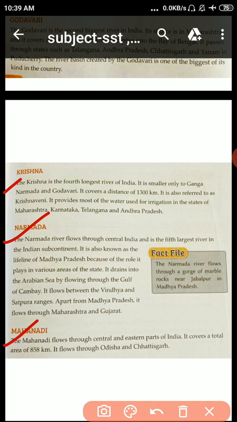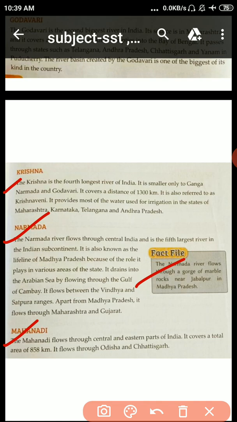It flows through Odisha and Chhattisgarh. And Narmada river, apart from Madhya Pradesh, flows through Maharashtra and Gujarat. Narmada river flows between the Vindhya and Satpura ranges. And fact file: the Narmada river flows through a gorge of marble rocks near Jabalpur in Madhya Pradesh.